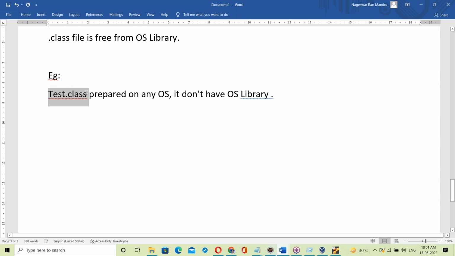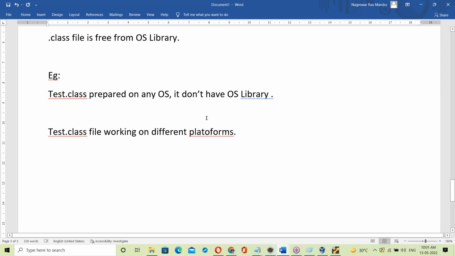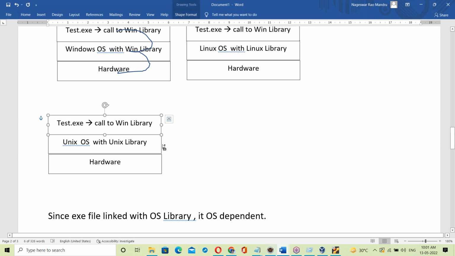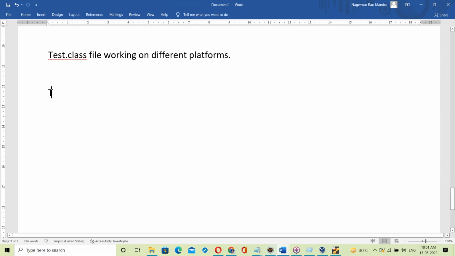Now this Test.class file is working on different platforms. Just like a C program, this is also working on different platforms. Let us see how it works. Let us take different platforms.